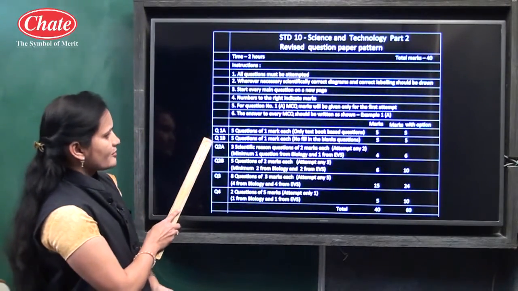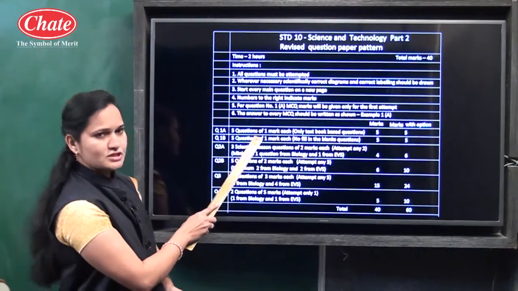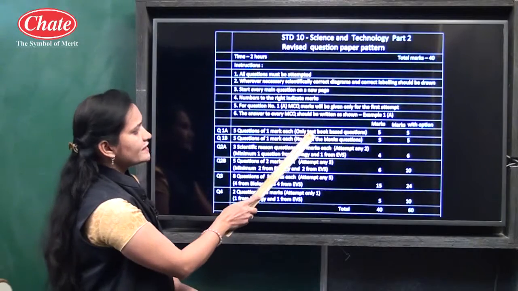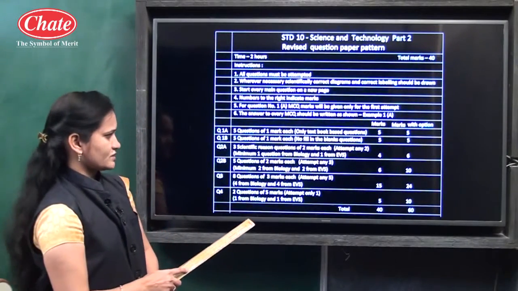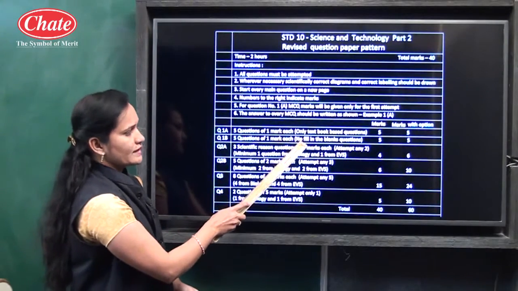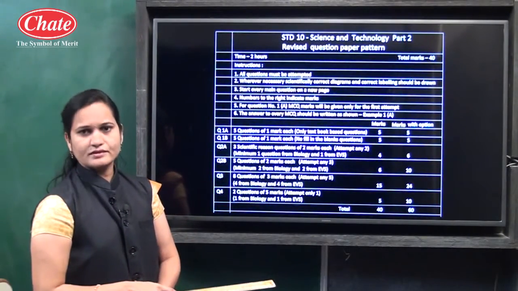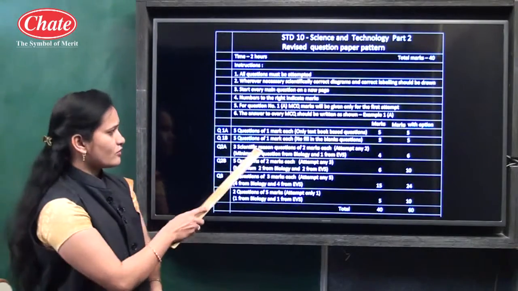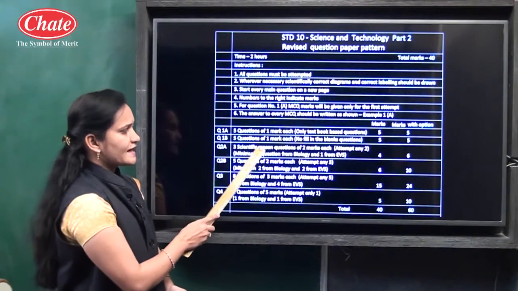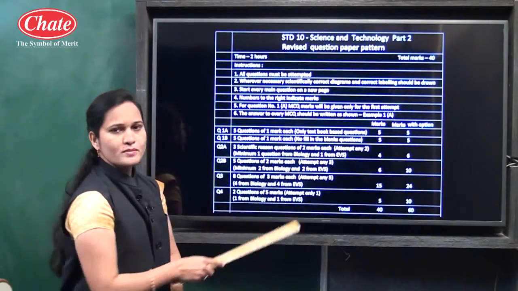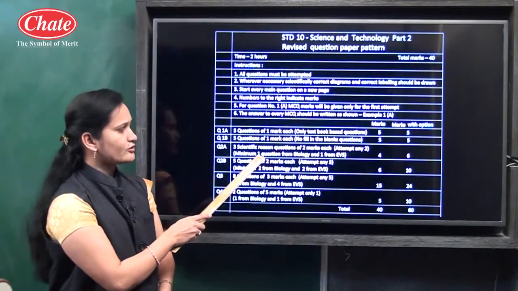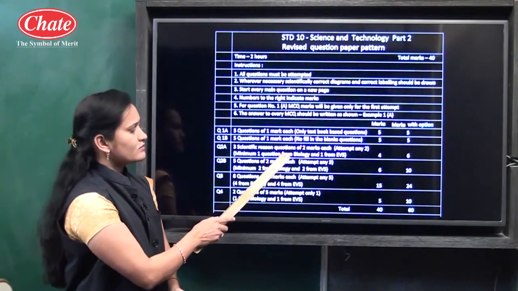In that, question number 1A, 5 questions of 1 mark each. In that, total 5 questions are there and only textbook based questions are involved. Question number 1B, 5 questions of 1 mark each, but in that no fill in the blanks question. It means only objective type questions are involved in 1B. Question number 2A, 3 scientific reason questions of 2 marks each. It means total 3 scientific reasons are there.